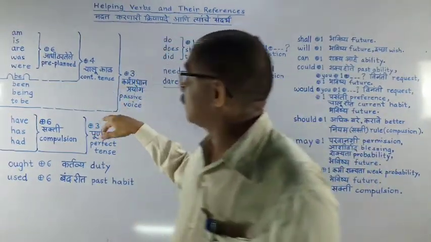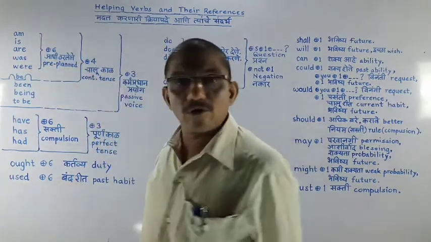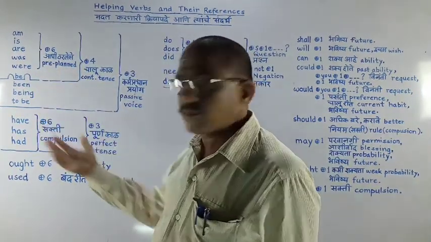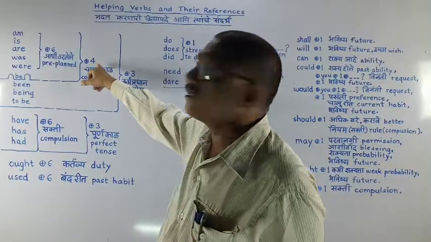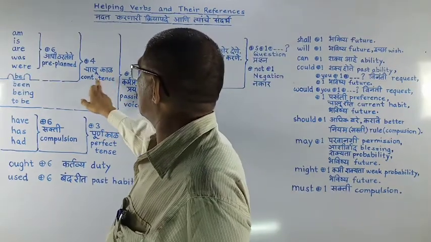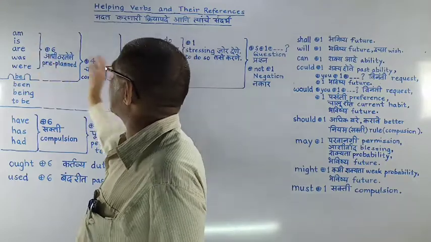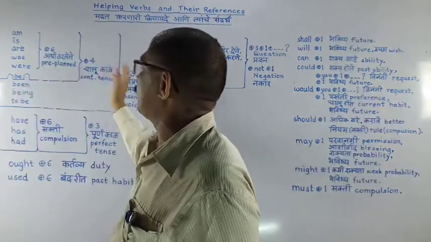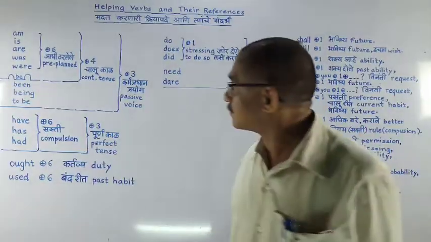Now further we are moving. Be, now we are going to include, which makes it the 25th. So these 6 we are connecting with the 4th form. Now this combination tells us about continuous tenses. So am taking, is taking, are taking, was taking, were taking, be taking. This way we create continuous tense.